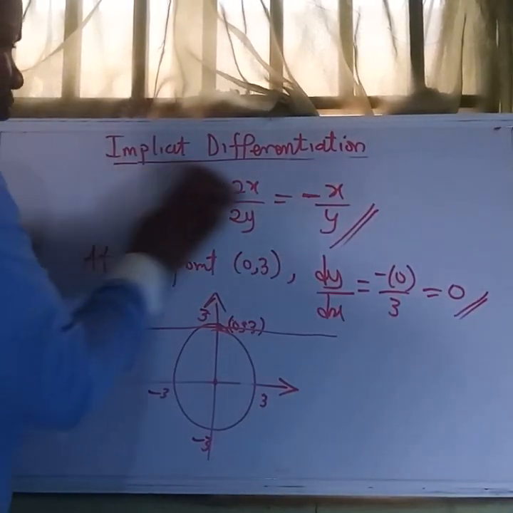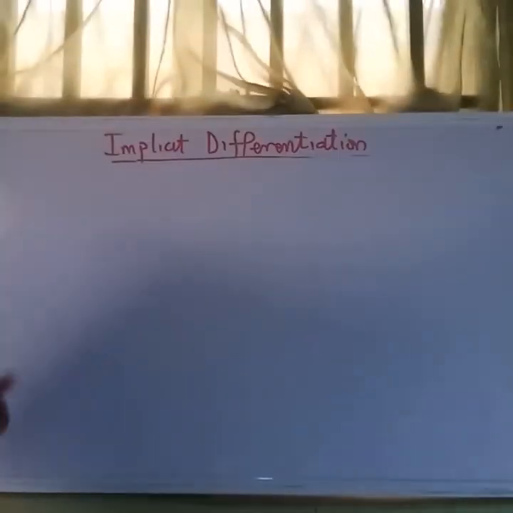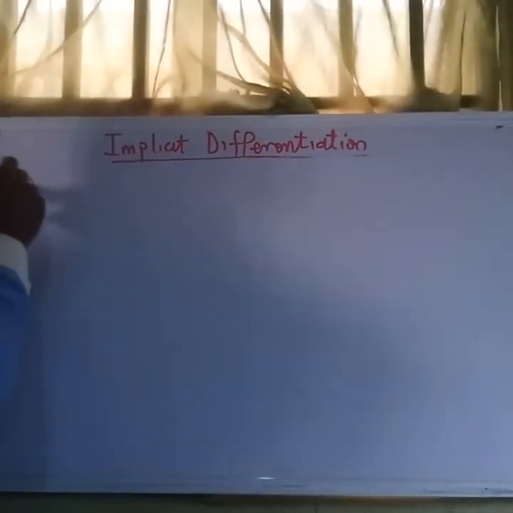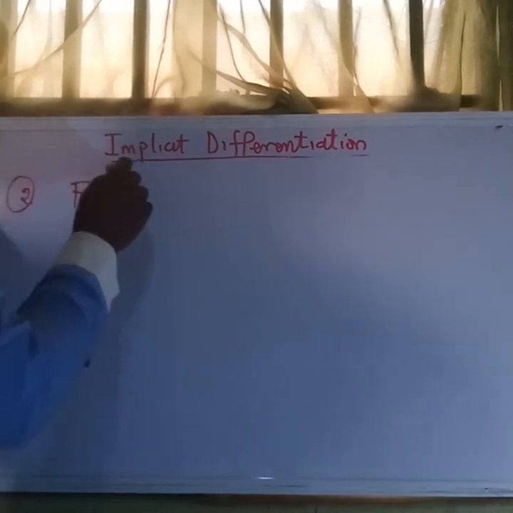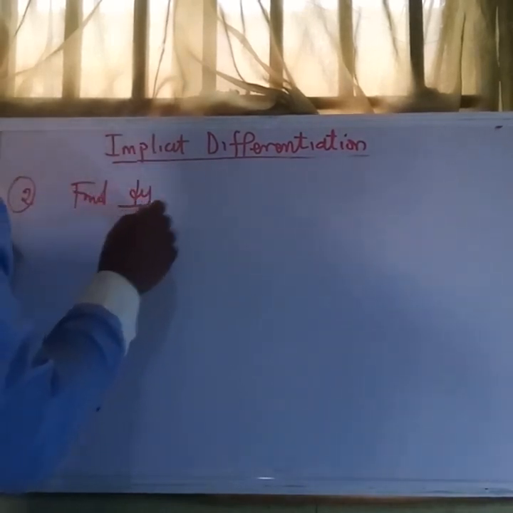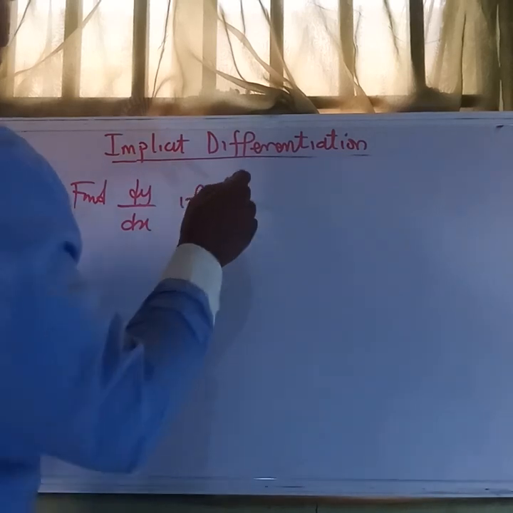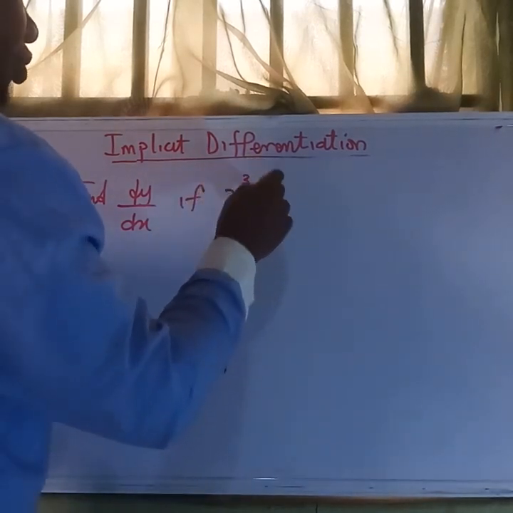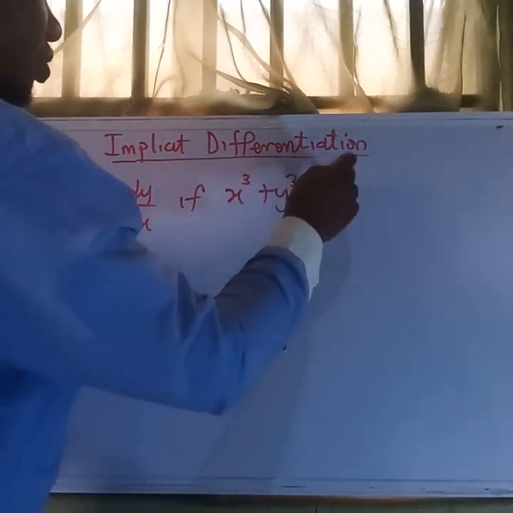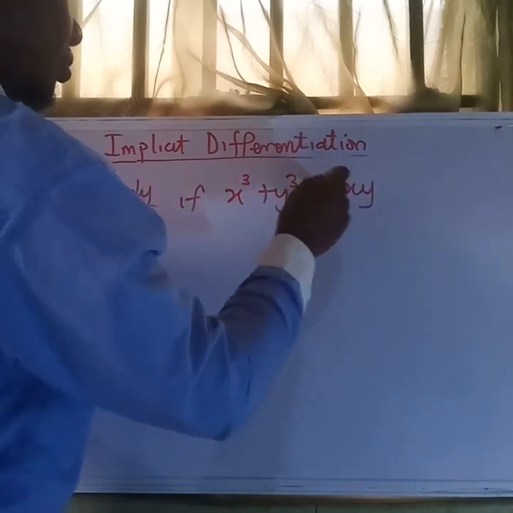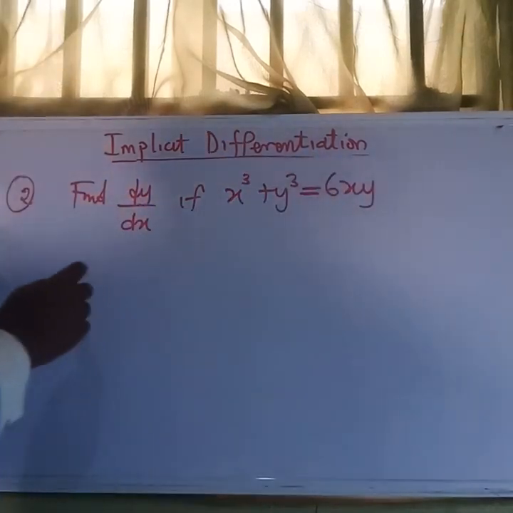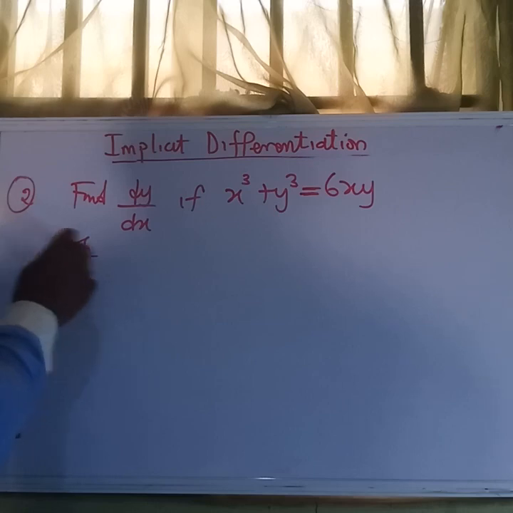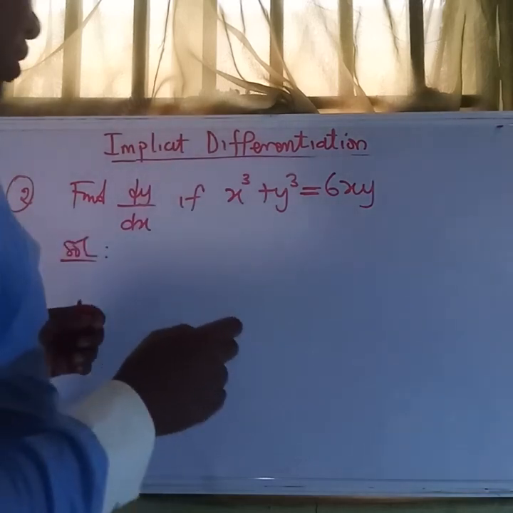So let us see another example. Example 2: we want to find dy/dx if x cubed plus y cubed is equal to 6xy. Solution.